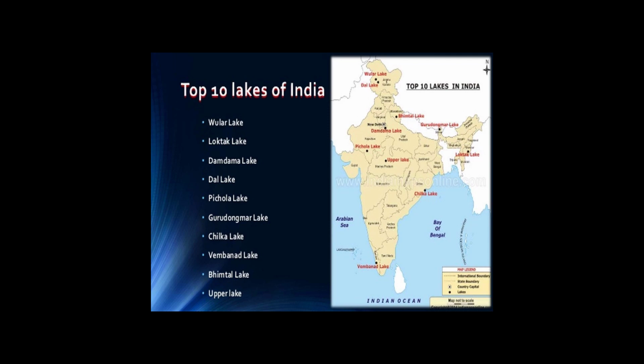Damdama Lake in the Jharkhand state. Dal Lake in the state of Jammu and Kashmir. Pichola Lake in the state of Rajasthan. Vembanad Lake in the state of Kerala. Bhimtal is very near to Nainital in the state of Uttarakhand. These are the important lakes. Apart from these lakes, oxbow lakes are also formed in the plain areas.